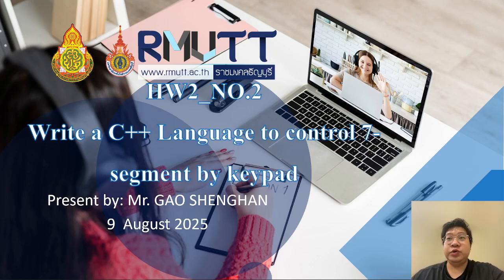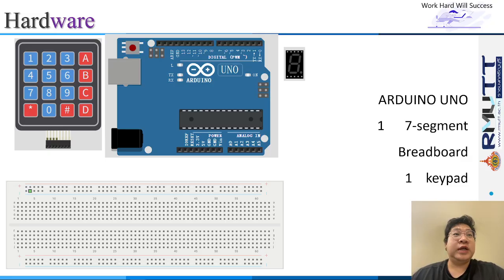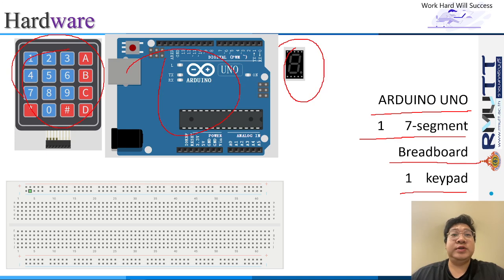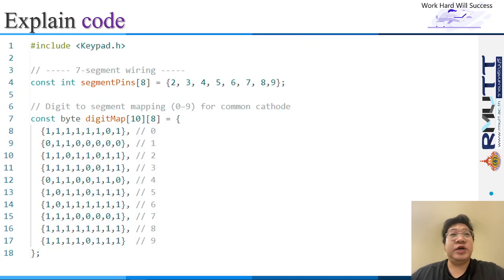I would like to submit my homework about homework 2, number 2. Write a C++ program to control a 7 segment display by keypad. Next, I will introduce my hardware. For this, we need one Arduino Uno, one 7 segment display, a breadboard and a keypad. Next, I will explain my code.